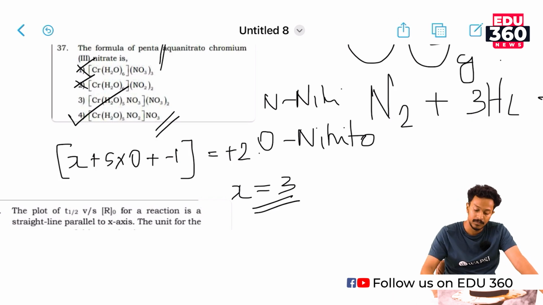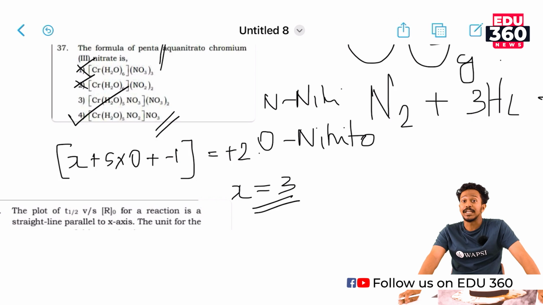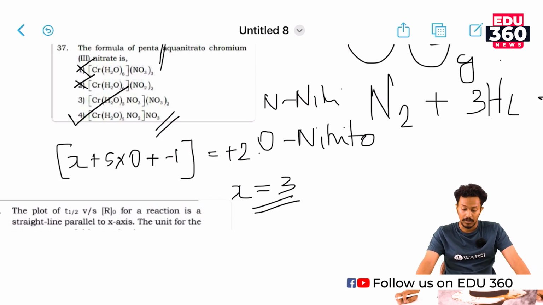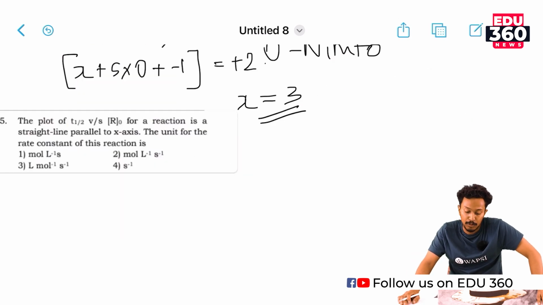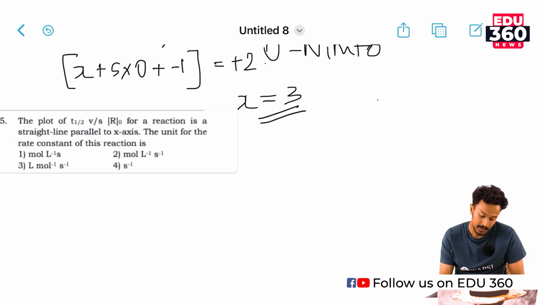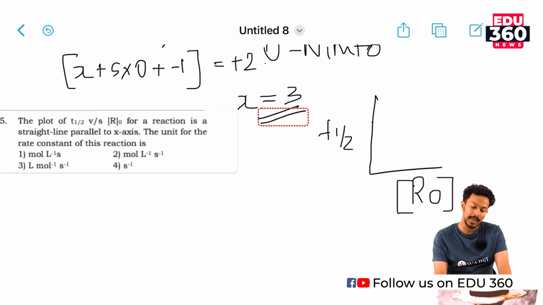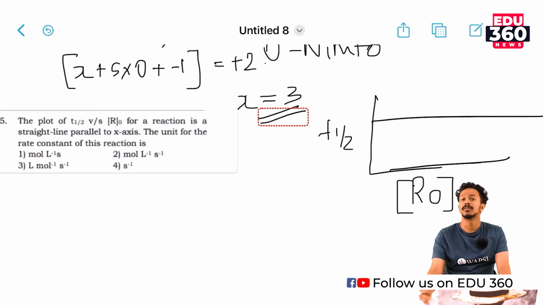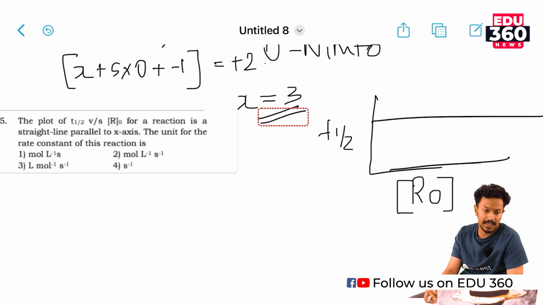Our next question is, the plot of T half versus R0, which means initial concentration, for a reaction is a straight line parallel to the x-axis. The unit for the rate constant of this reaction is what they asked. We will move on to our graph here. T half against initial concentration is a straight line parallel to the x-axis.